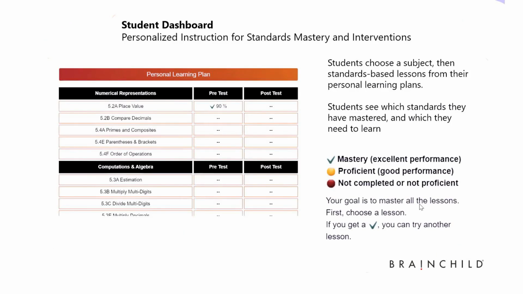Once a student selects a subject, they'll have the personal learning plan. That learning plan is a roadmap that will guide them to areas they need to work on. It will score the mastery between 80 to 100%. Proficiency is scored between 70 and 79%. That would be a gold ball. And not proficient or not completed will be the red ball, and that would be anything below 70%.